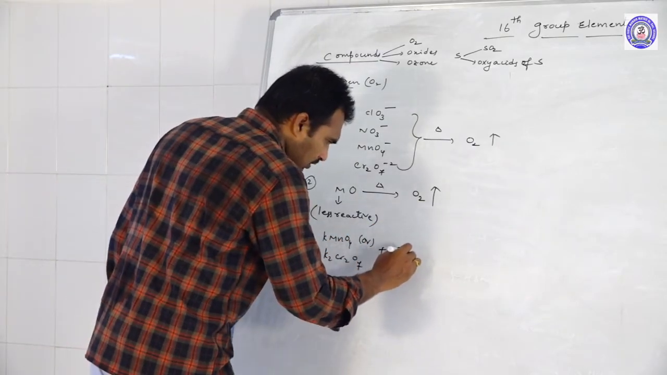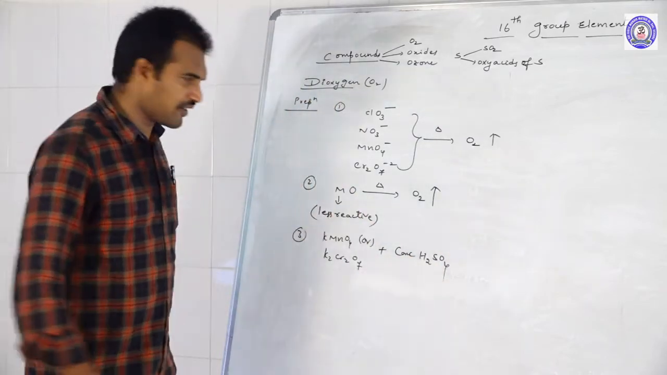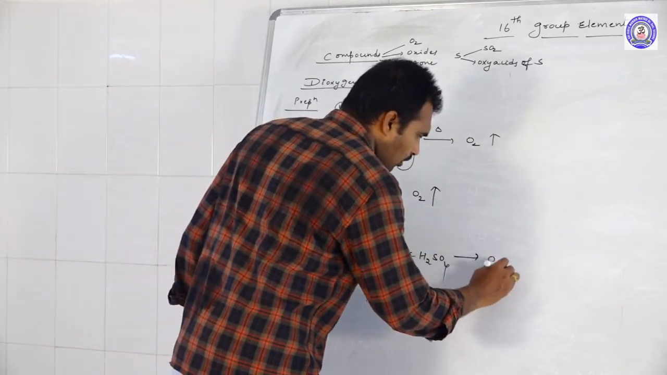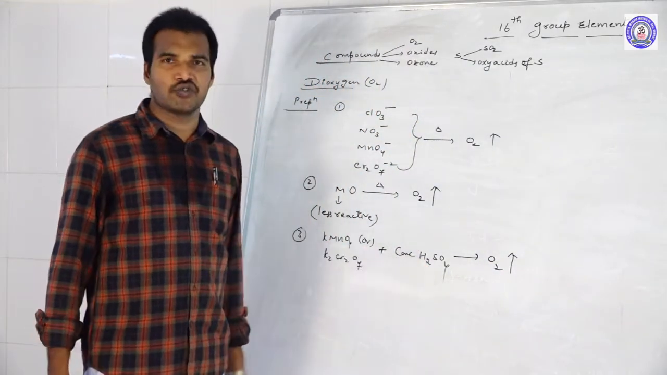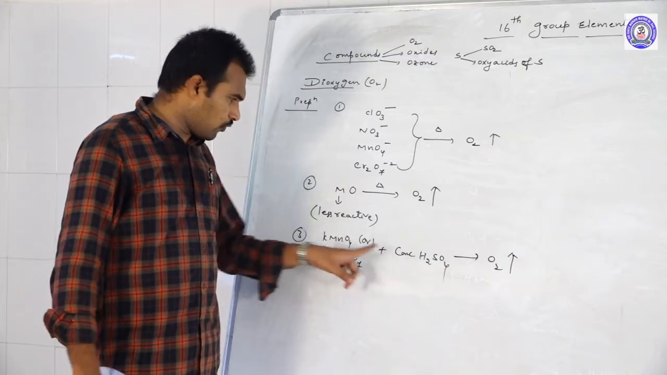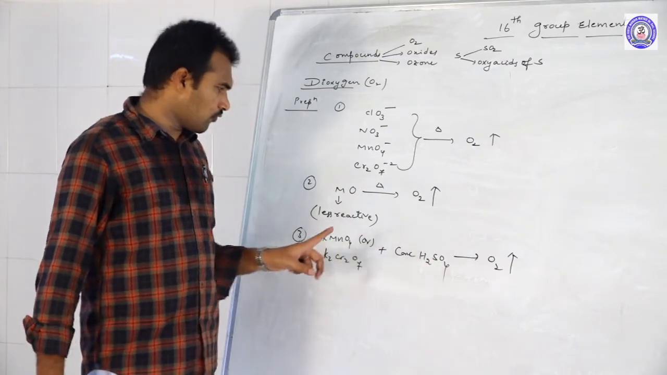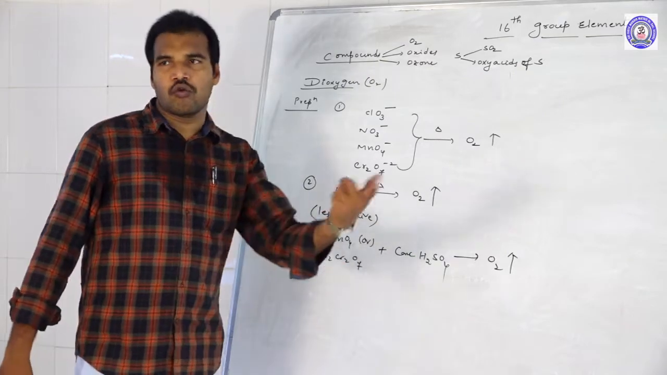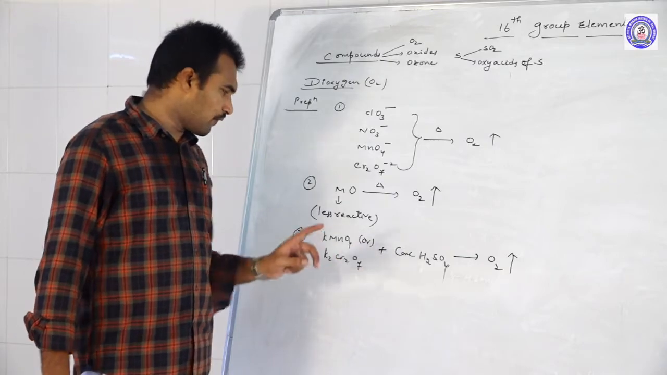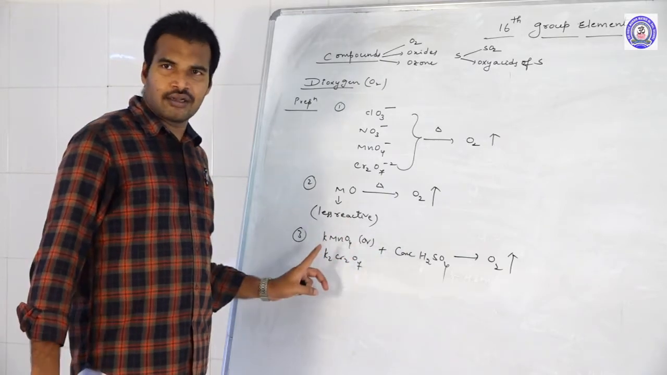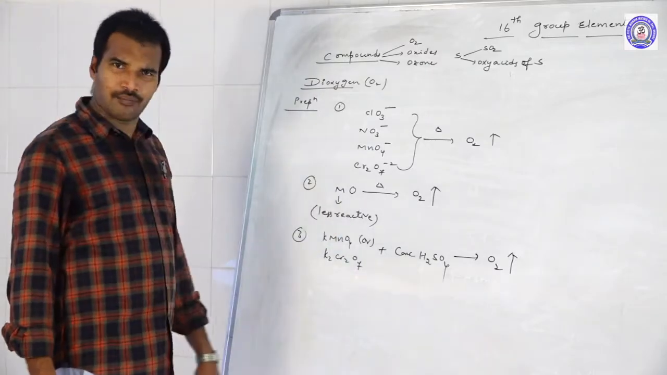on reaction with concentrated H2SO4, when we treat them with concentrated H2SO4, we will get oxygen as one of the byproducts. So for example, KMnO4 with H2SO4, what is the reaction? KMnO4 reacts with H2SO4, we will get K2SO4, MnSO4, H2O and O2. Like K2Cr2O7, you get chromium sulfate, K2SO4, H2O and O2. Anyhow, we are getting oxygen as one of the byproducts.